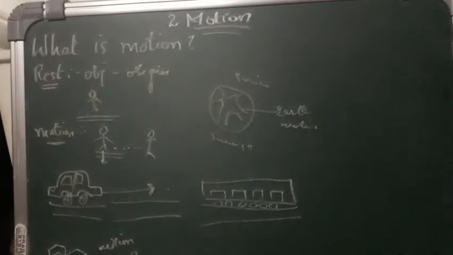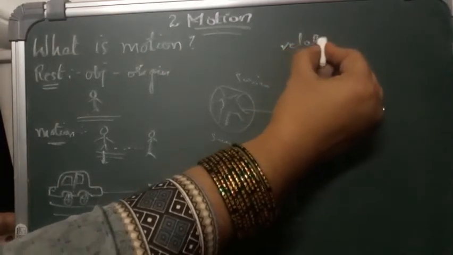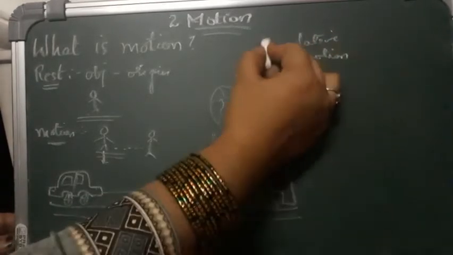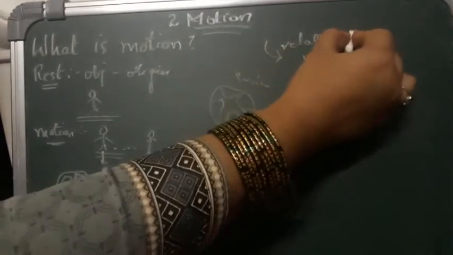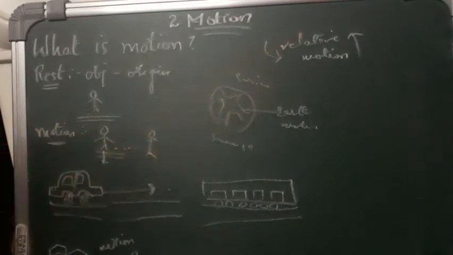The train in which you sit appears to move when it is at rest. Why? To understand these questions, we need to understand the terms relative and motion. These two terms are interrelated. We need to understand what the term relative is and what the term motion is.